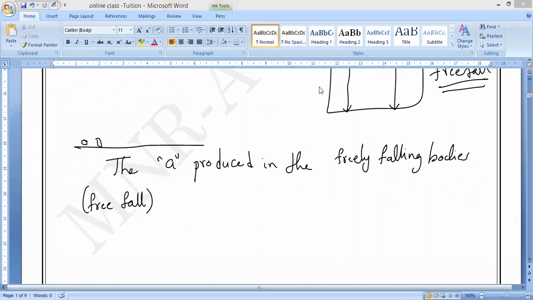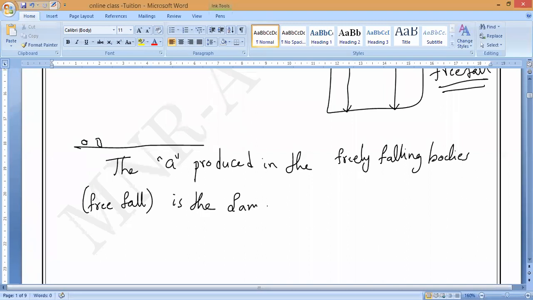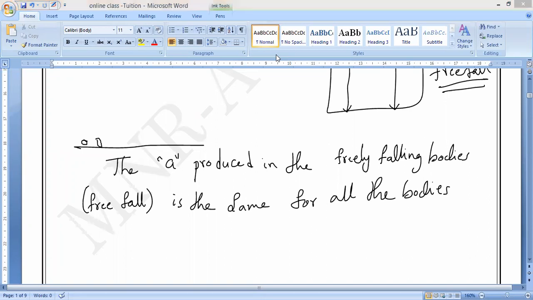Right. Acceleration in freely falling bodies is the same for all the bodies. Why is it the same for all the bodies? Because it is independent of mass, sir. Independent of mass. That you should remember. Very good.